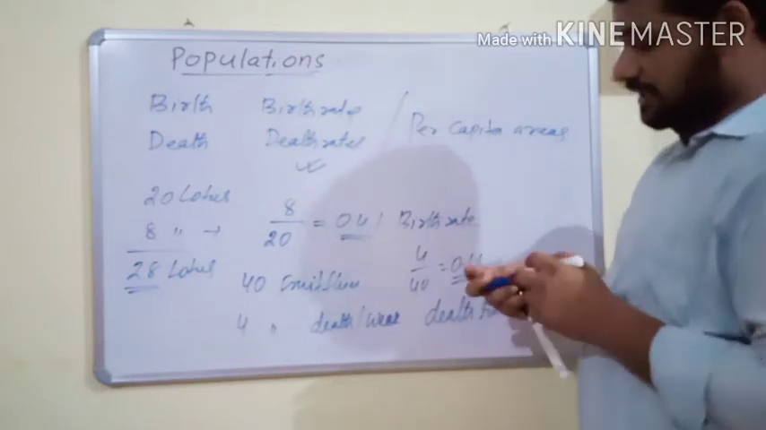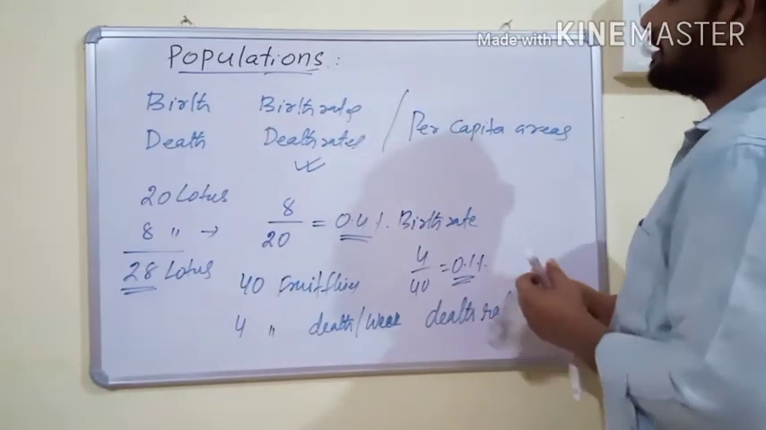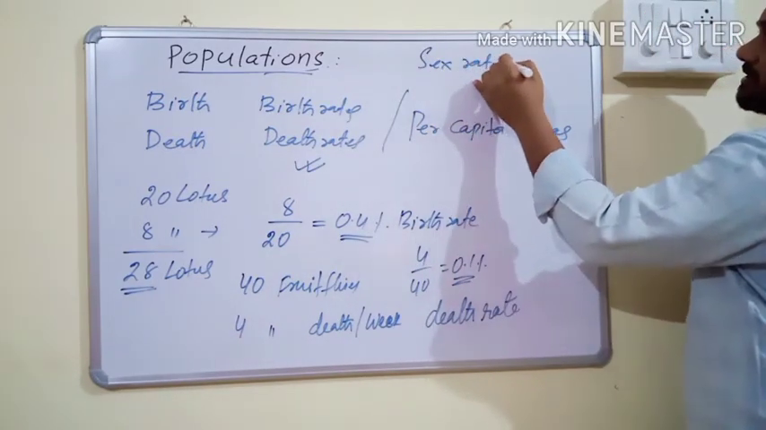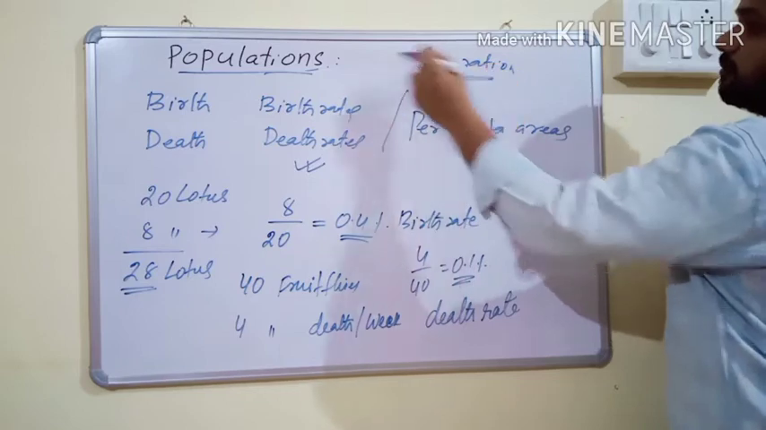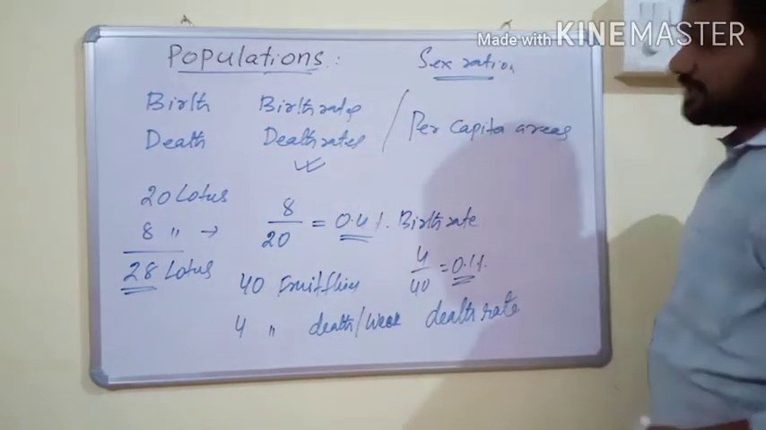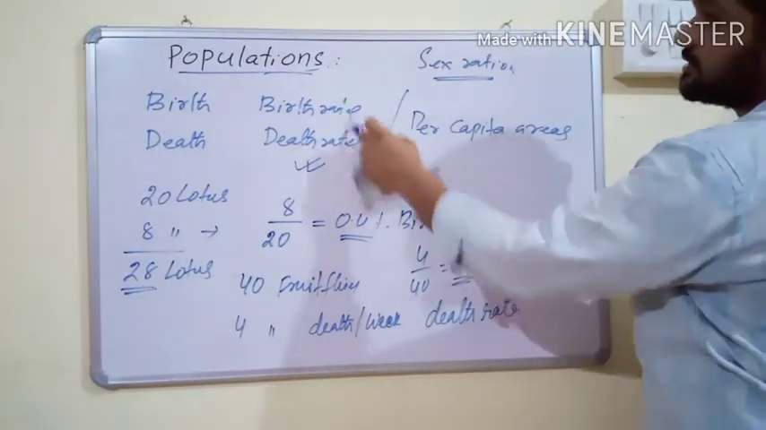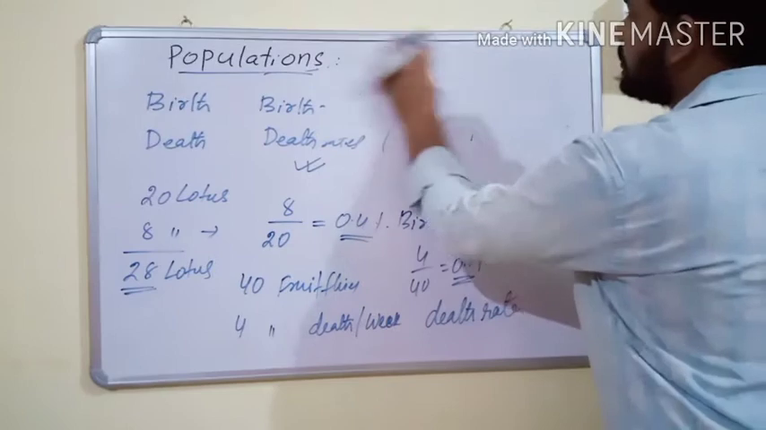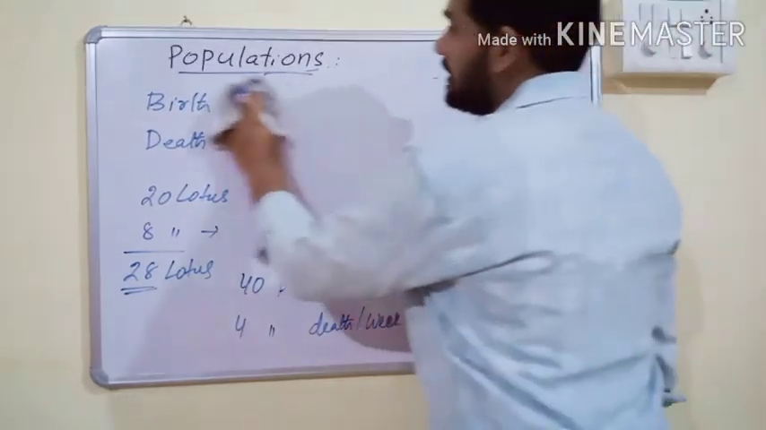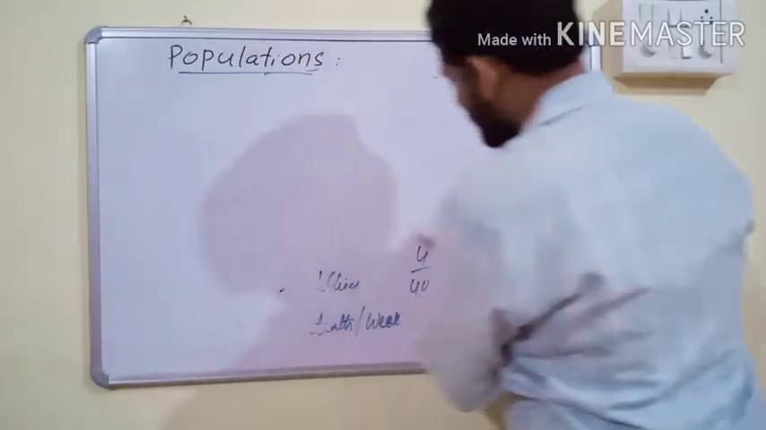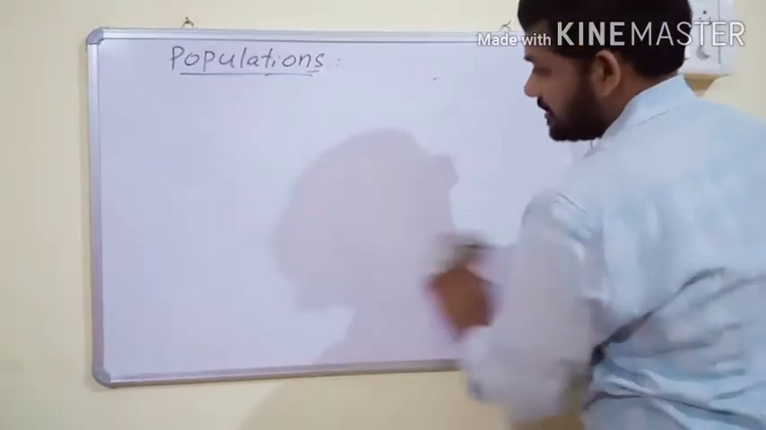There is another quality of population, that is sex ratio. An individual is male or female, but a population has a number of males and a number of females, or a sex ratio. These qualities, birth rates, death rates and sex ratio, are present only in a population, and an individual organism does not have them.